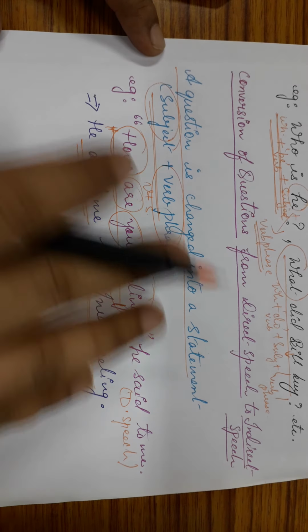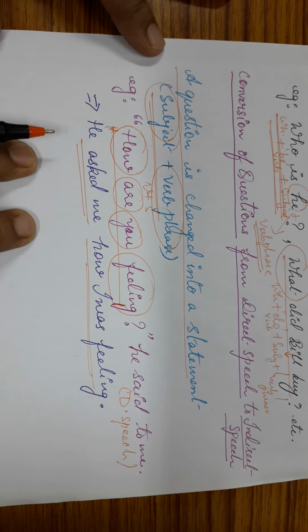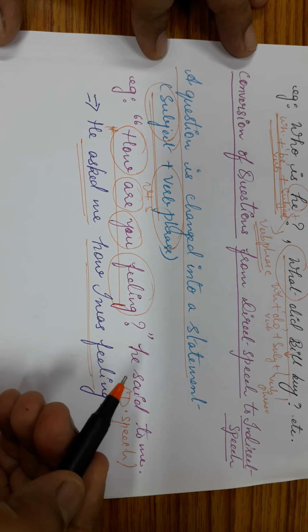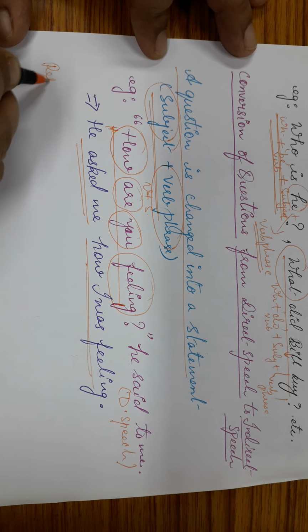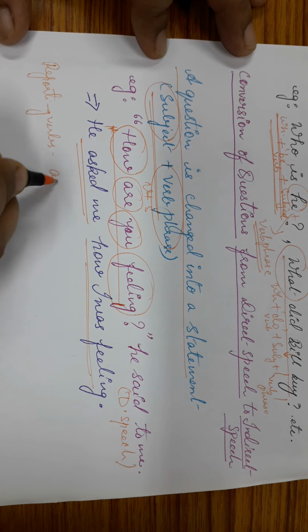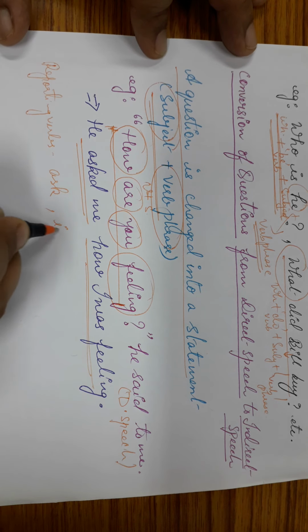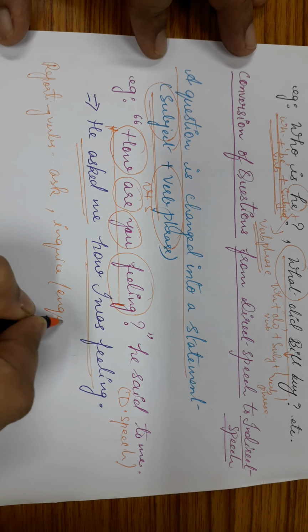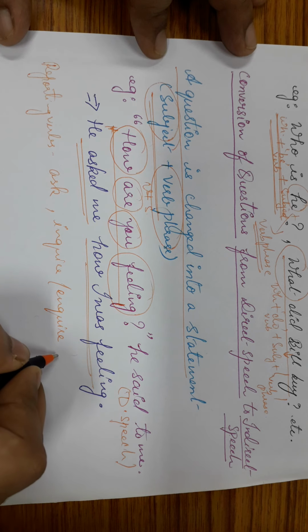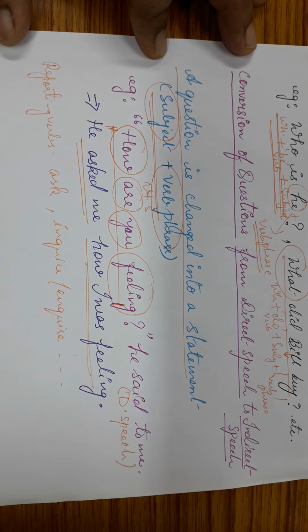But when we have interrogative statements, whenever we convert the interrogative statement from direct speech to indirect speech, we generally use certain reporting verbs like ask, inquire, or inquire, like this.